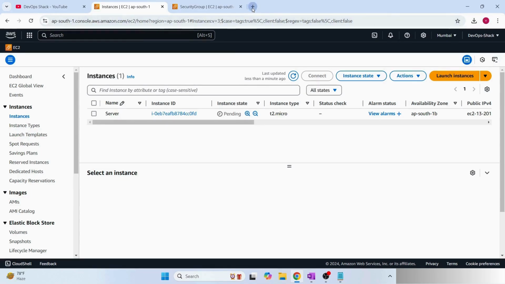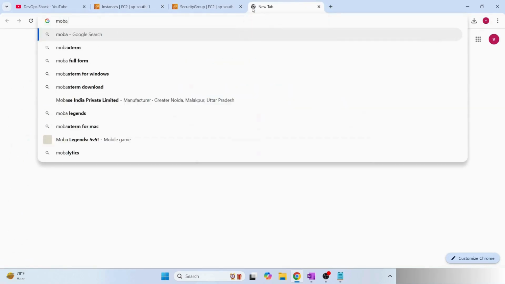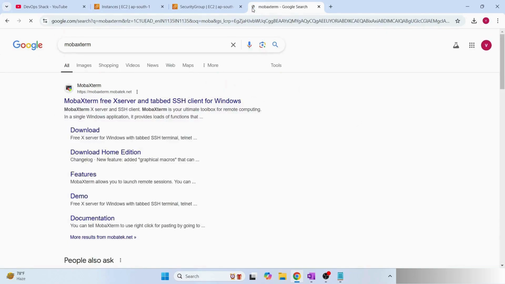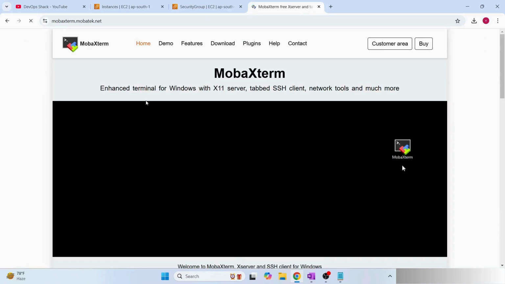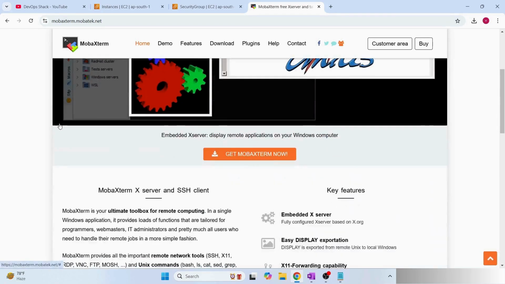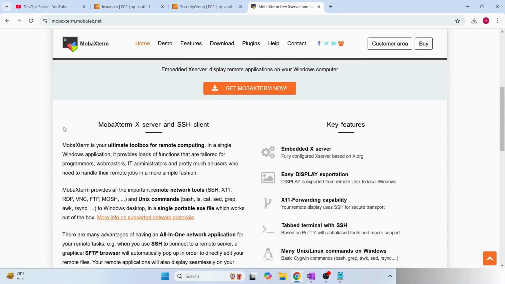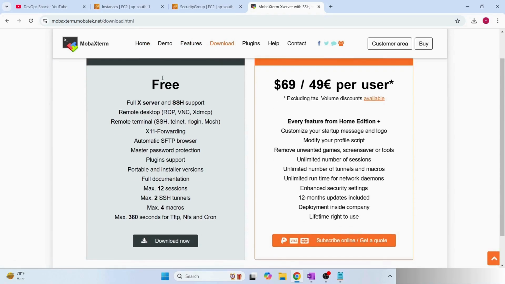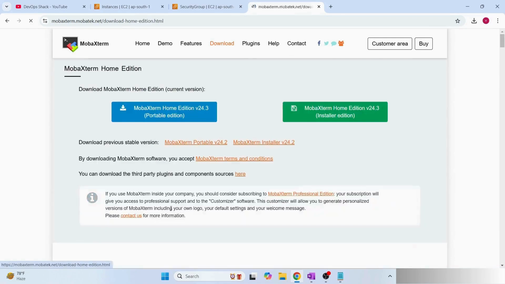So what we have to do now, the first thing I suggest, is to install a tool known as MobaXterm. Why do I suggest this application? Because most people are working or practicing using their office laptop, and generally on an office laptop you cannot install any tool. In that scenario, go to this website, click on download, and choose the home edition, which is completely free. Here you have two options, portable edition and installer edition. I suggest the portable edition because this way you'll be able to use this tool on your office laptop as well. I use this option myself.